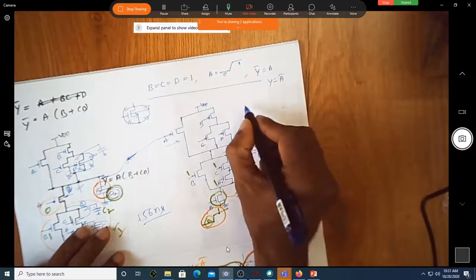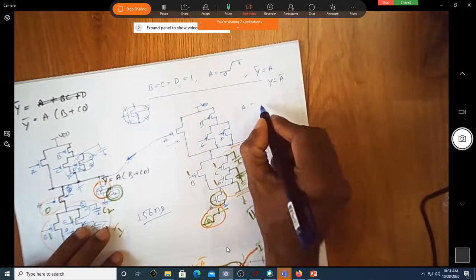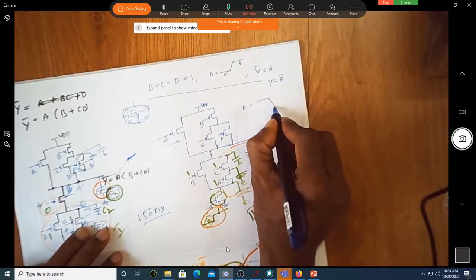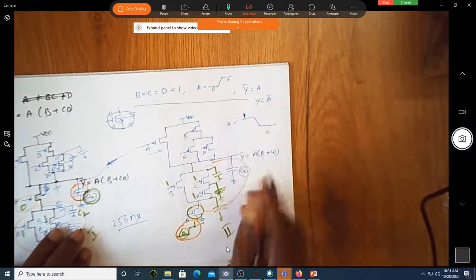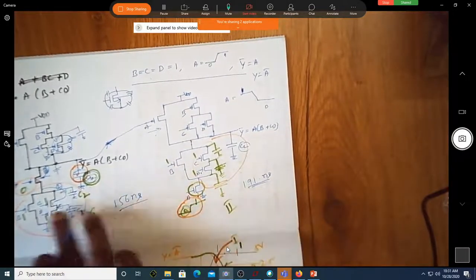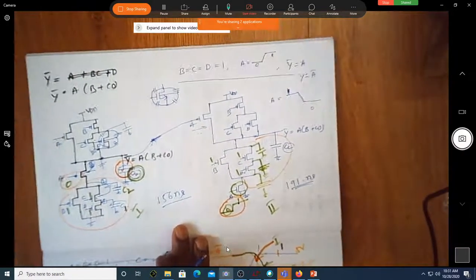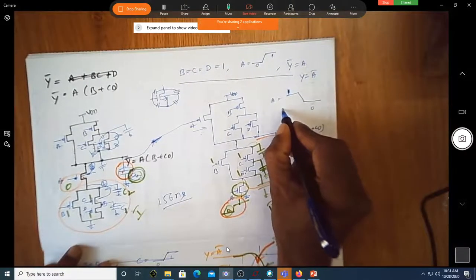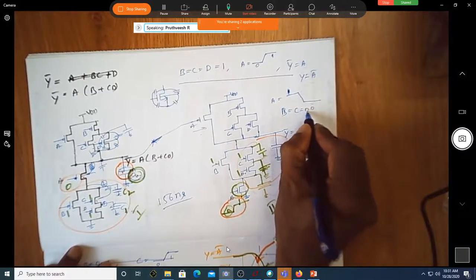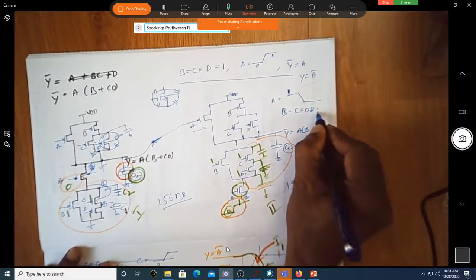Now, similarly, when I make A go from 1 to 0, this is 1 to 0, this is 1 to 0, will it take different times in both the cases? Okay, let B equal C equal D equal 1.